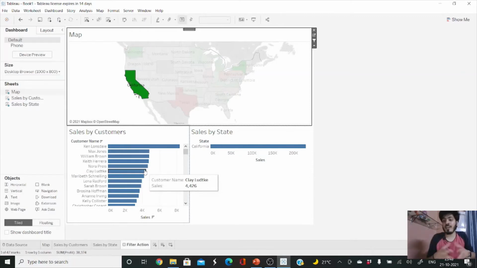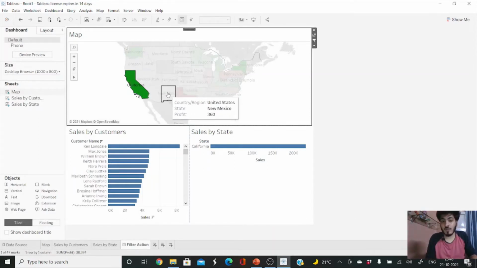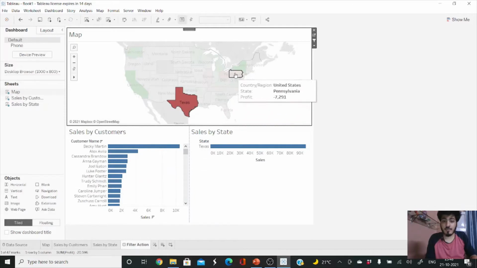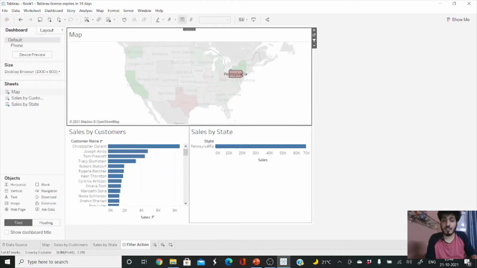So this shows how dynamic Tableau is, and this is how a filter action works. The filter action is according to state wise. Suppose I want to see for Texas. Perfect. So now you can see according to Texas it is showing the sales number and the top customers for Texas city. And if I want to see for Pennsylvania, I can do that. So this is how filter action we can use.